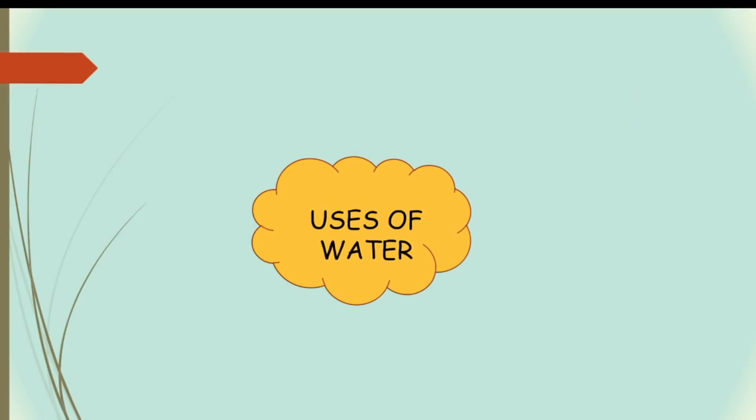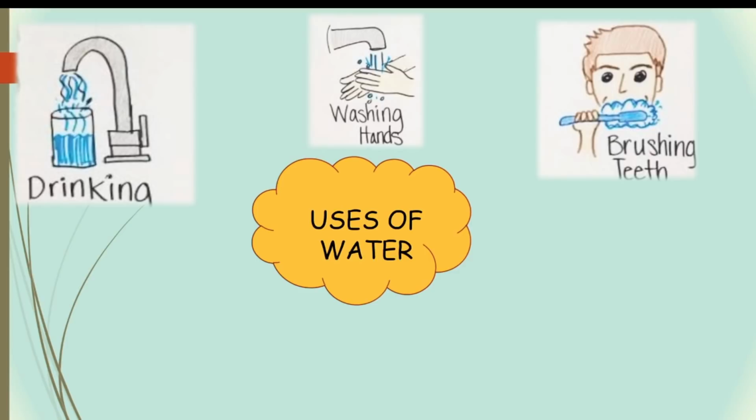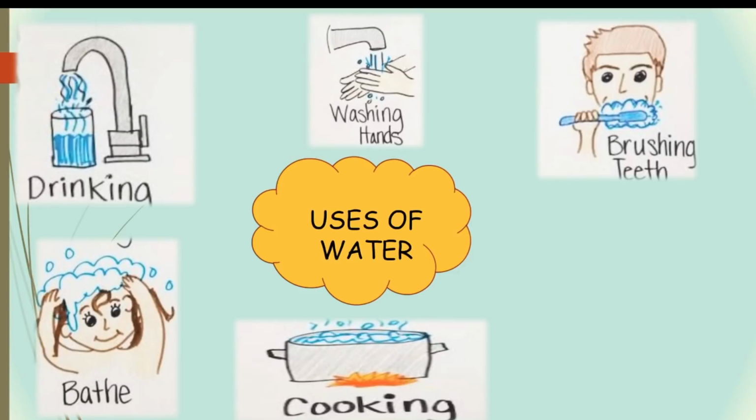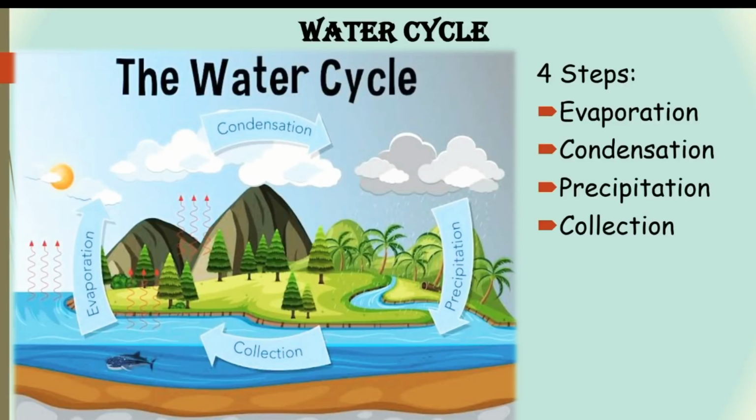Let's see the uses of water. So we can use water for drinking, washing hands, brushing teeth, bathing, cooking, watering plants, etc. So this 1% water is used for so many purposes and this 1% water is very much sufficient for the living organism to survive. Let's see the water cycle.